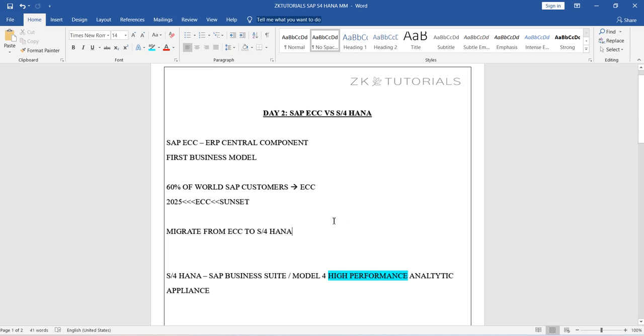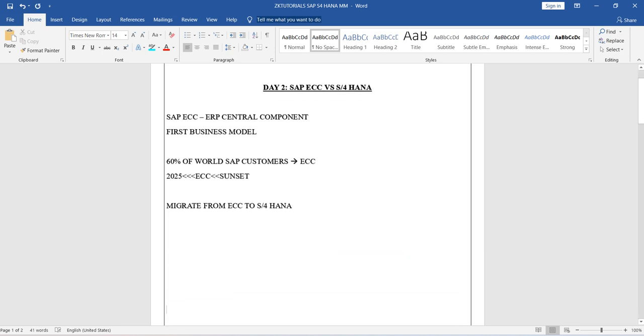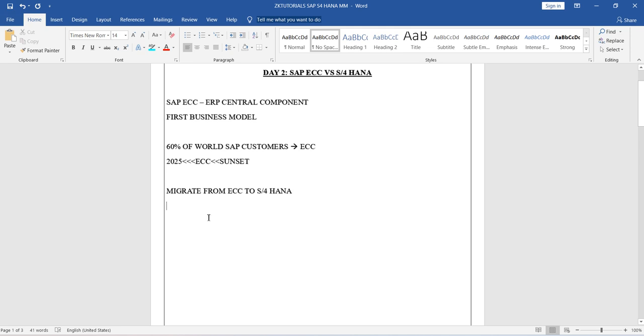For example, take every ERP product. Every ERP product, especially ECC also, needs a database. The database is the base platform for the ERP to be installed and used on. So when ECC was launched, it was the first business model, right? So it was the first business model.